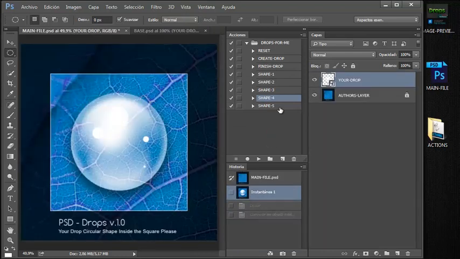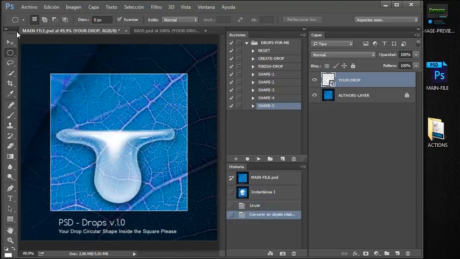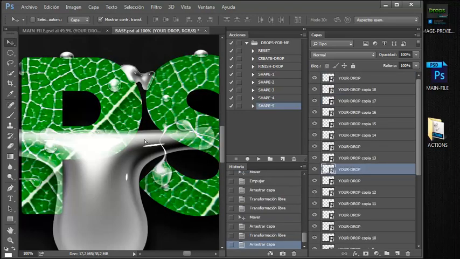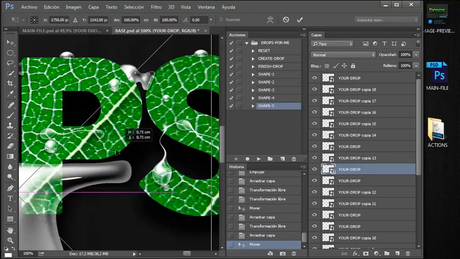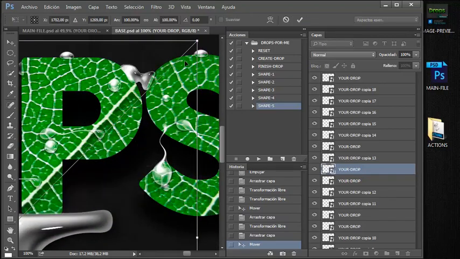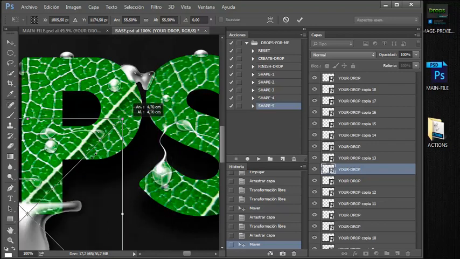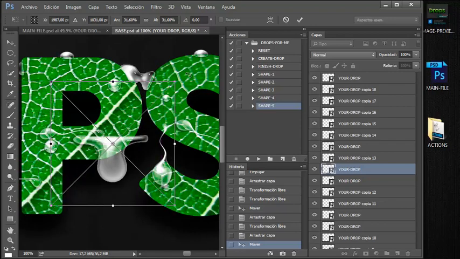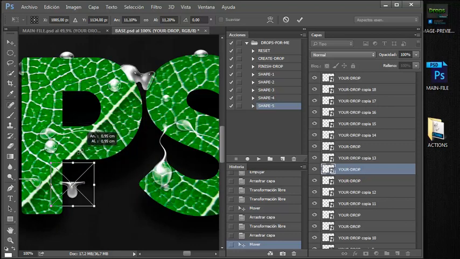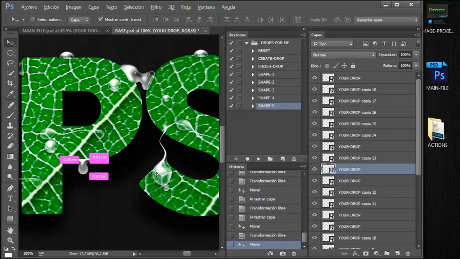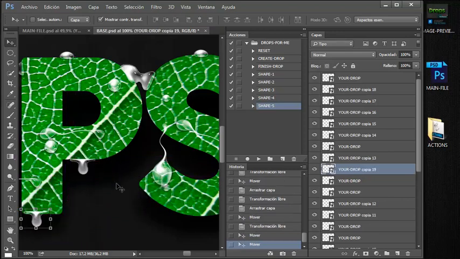And the last one is shape number 5, which is this one. This is nice because the drop is on top and it's going down, and this one is one I created because I thought if you place these drops down like here, the design can get better.